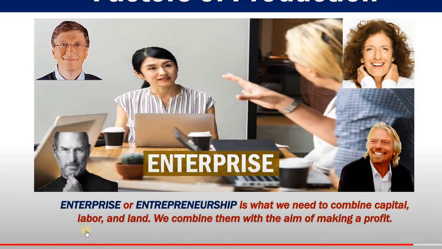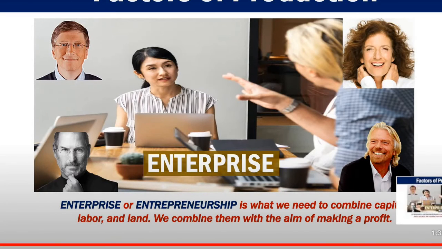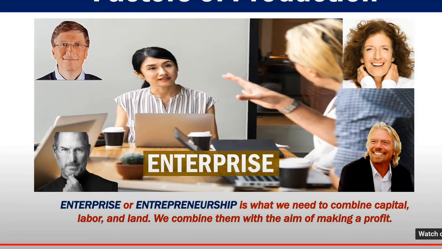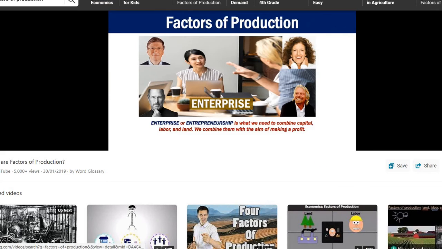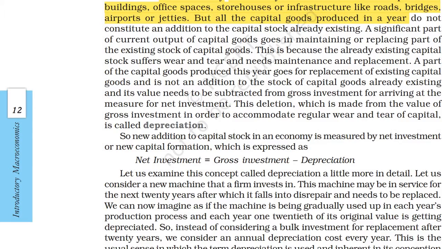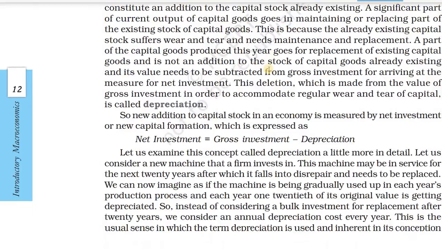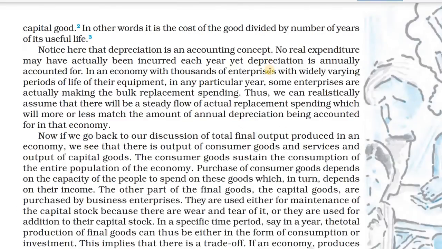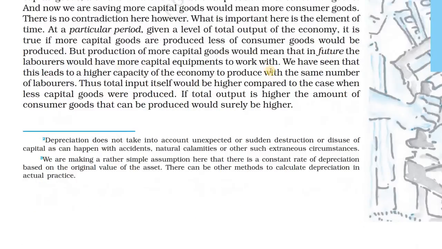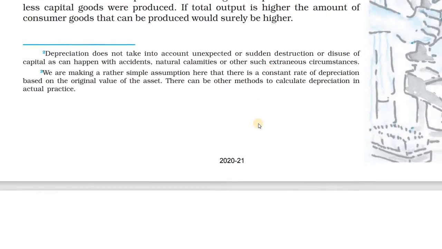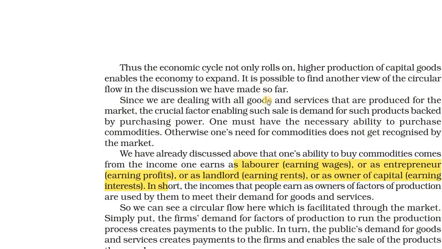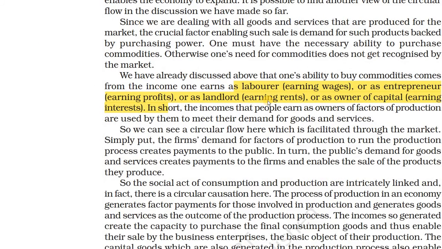Next one is enterprises. In enterprises, we need to combine capital, labor, land, all these things we need to combine, and we need to organize all these things together. Then we can make profit. Means production, everything we can combine together and we can earn profit.